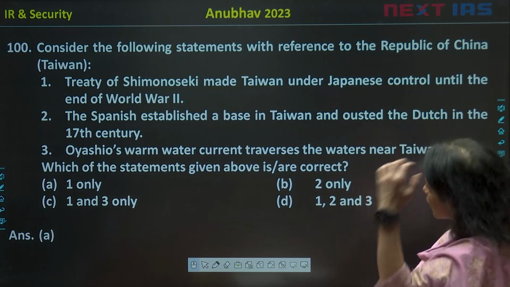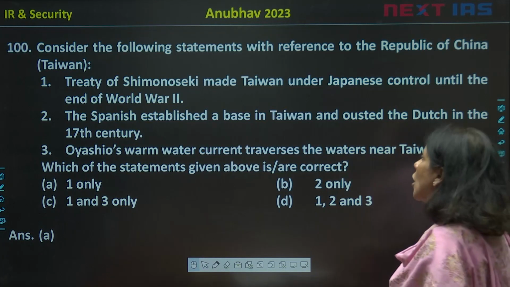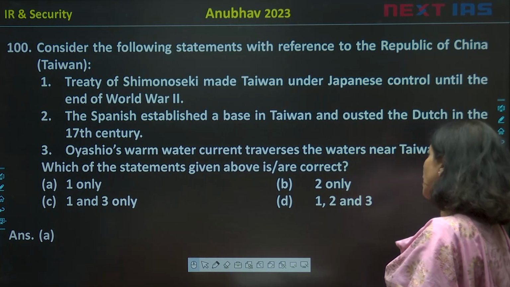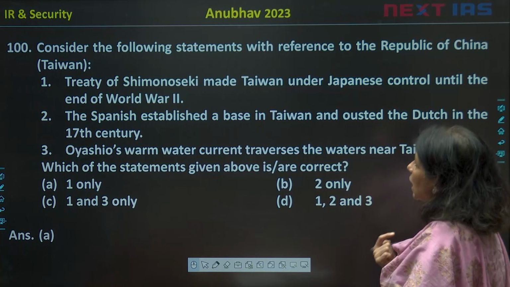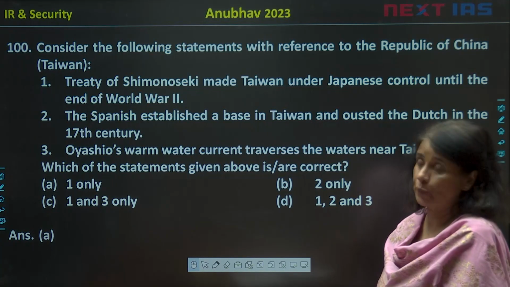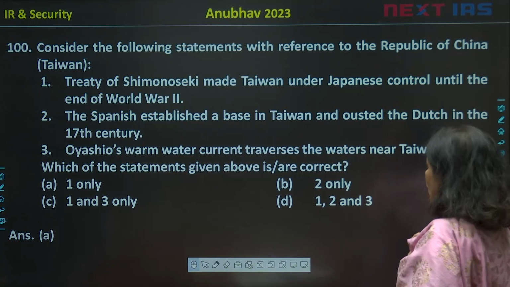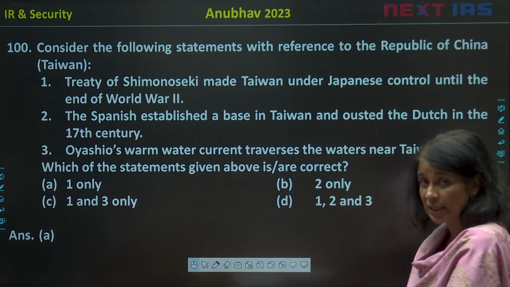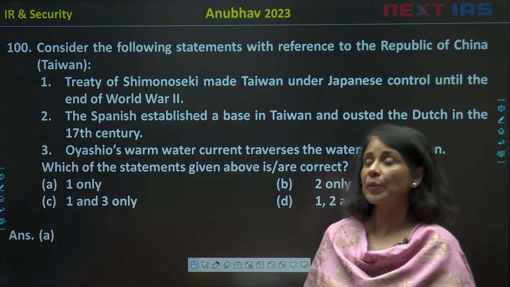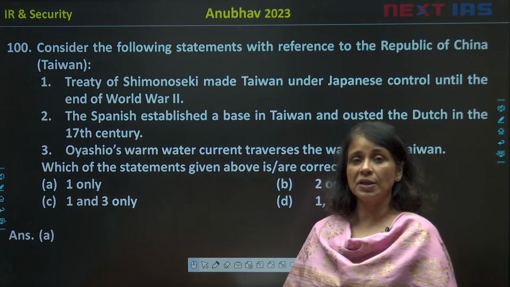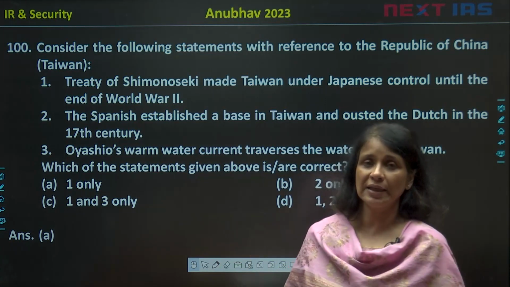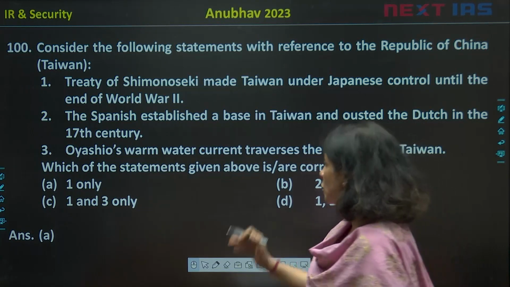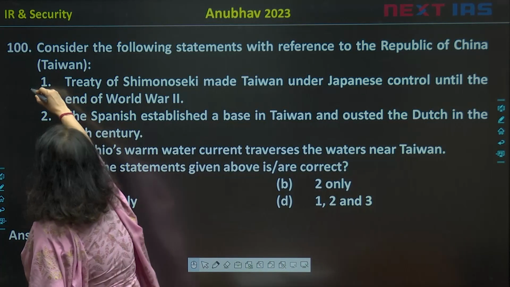So when you look at the history of Taiwan, the Treaty of Shimonoseki made Taiwan under Japanese control until the end of World War II. Yes, this was under the Japanese influence till 1945, and then ROC came over here. Then, after the civil war in 49, ROC made it its seat of power. So statement number 1 is correct.